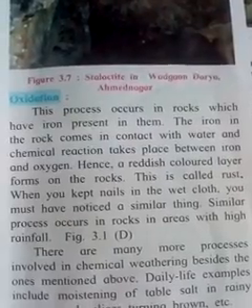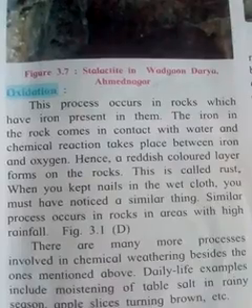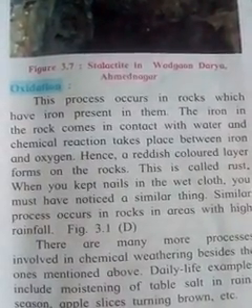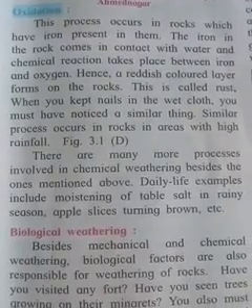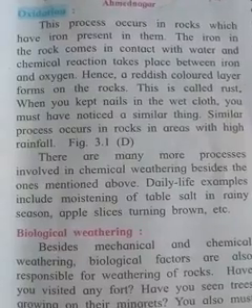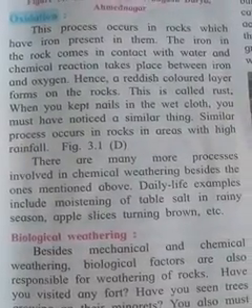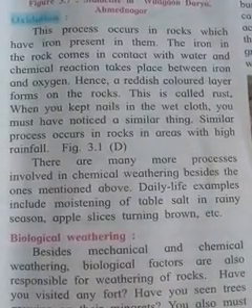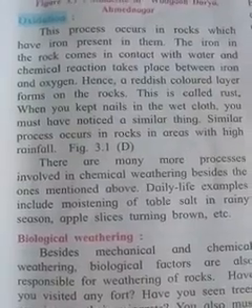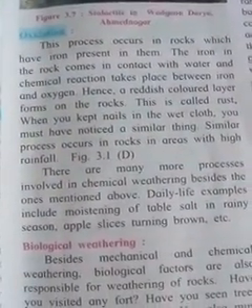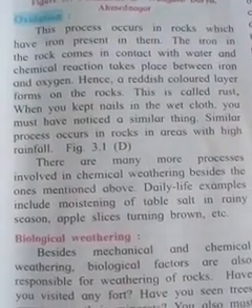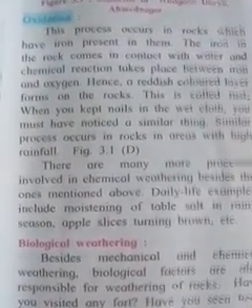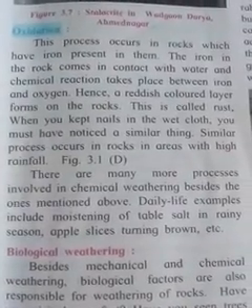Similarly, this process occurs in rocks with high rainfall. There are many more processes involved in chemical weathering besides those mentioned above. Daily life examples include moistening of table salt in the rainy season and apple slices turning brown. This is an example related to our daily life.